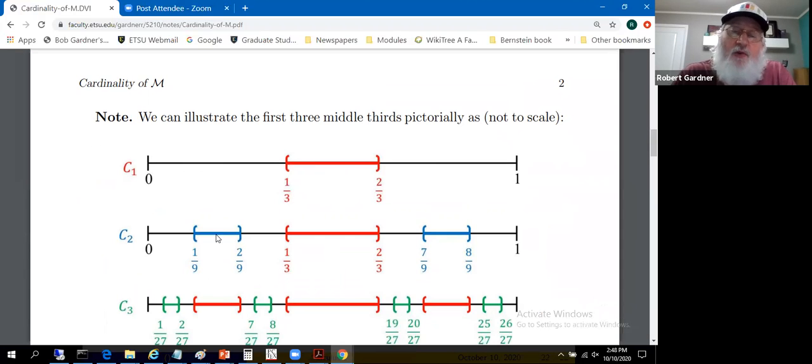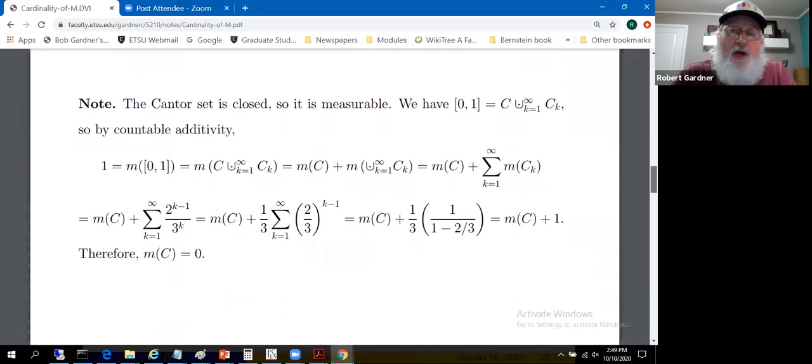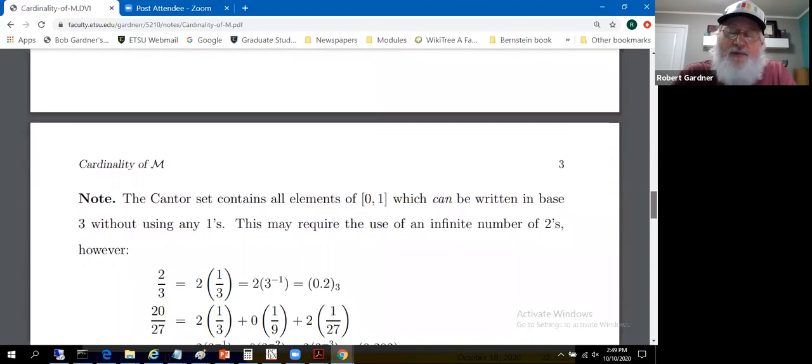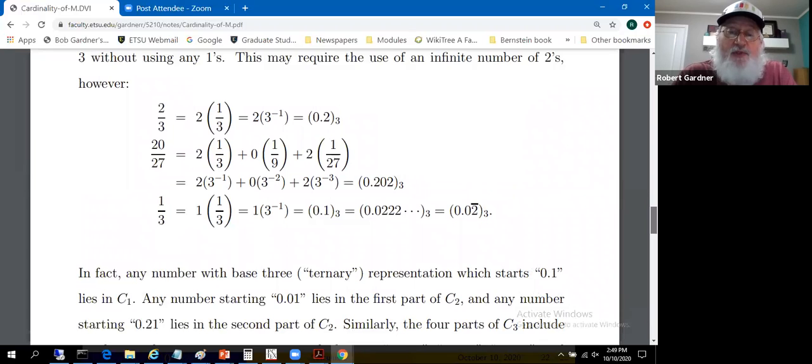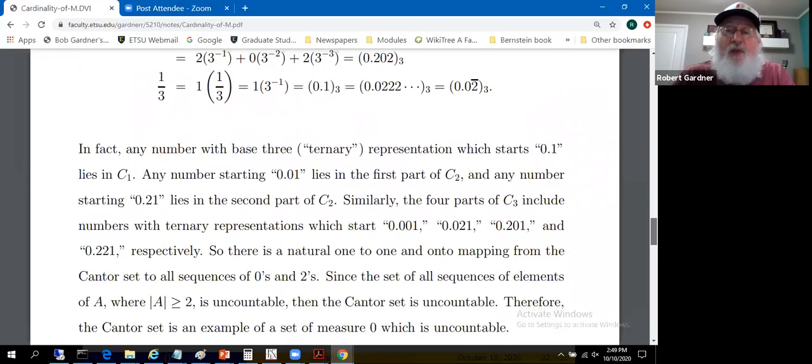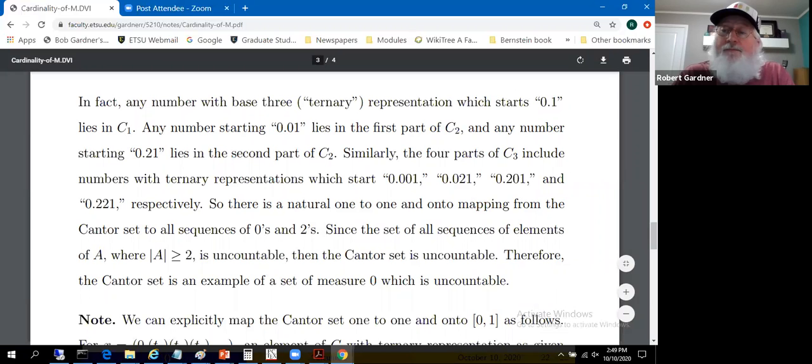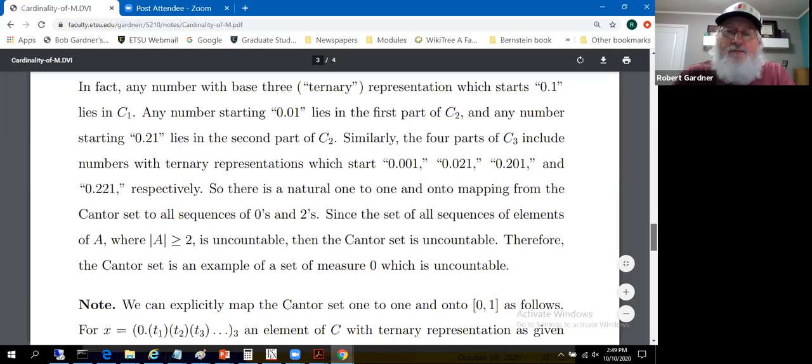The ones in this interval are all of the form 0.01 something. The ones in this interval on the far right are all of the form 0.21 something, base 3. So you get the requirement that the ones are in the base 3 decimal representations of those numbers that were removed. And that's explained here in terms of the use of the ones.